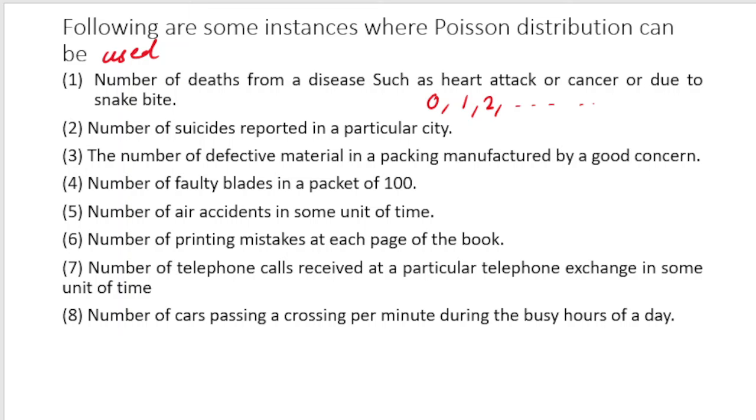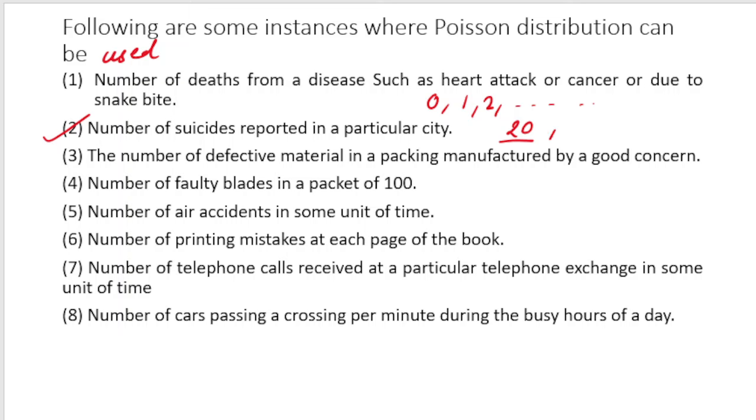But I hope you have understood the context here, that the number of people dying because of heart attack may take value from 0 to a large number of possibilities. Similarly, the number of suicides reported in a particular city. We noticed this in the recent news, where we heard about the city Kota. So on average, suppose 20 students or 20 people are committing suicide in a particular year, right? And suppose the data is there for maybe 20 years.